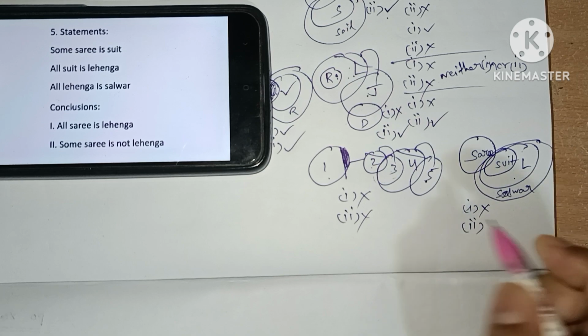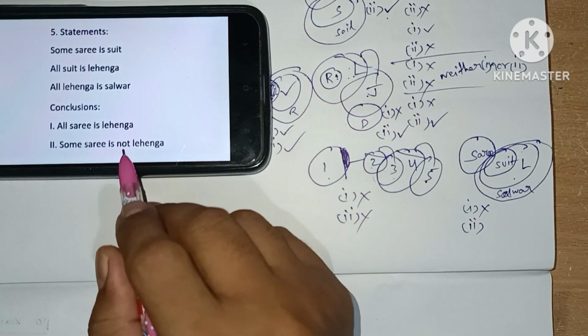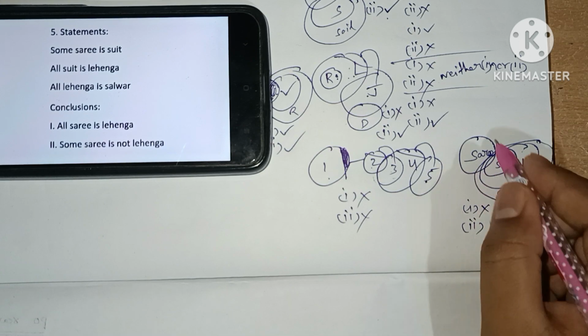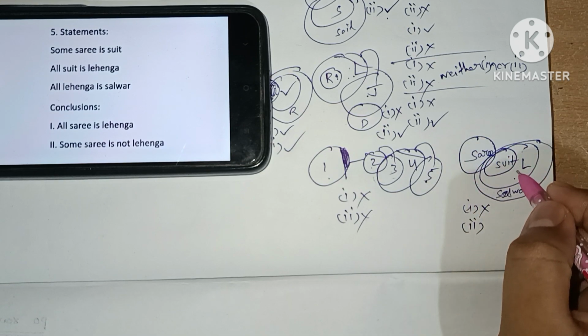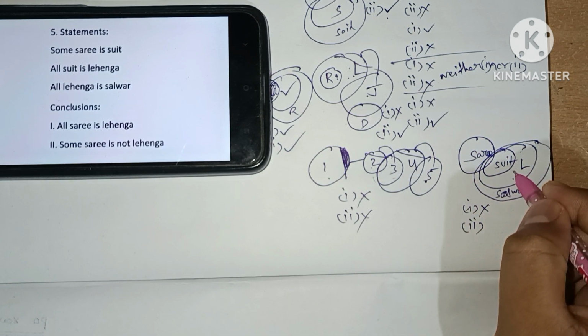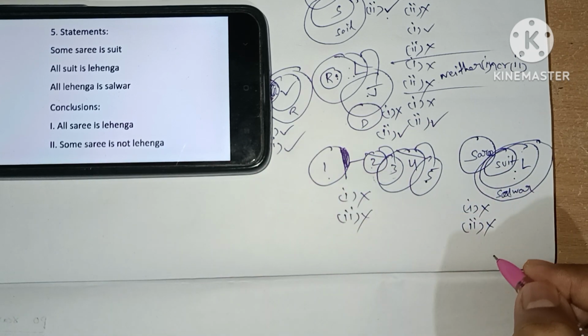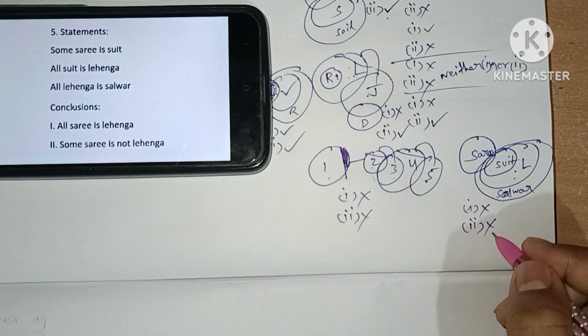Second conclusion, some sarees is not. Here we see not. So we check all sarees can be lehenga. All sarees can be able to place inside lehenga as it is possible. All case possible means some not case will be fails. So answer for this one is both.